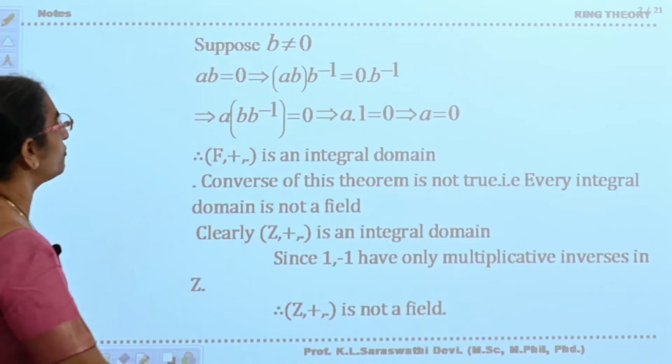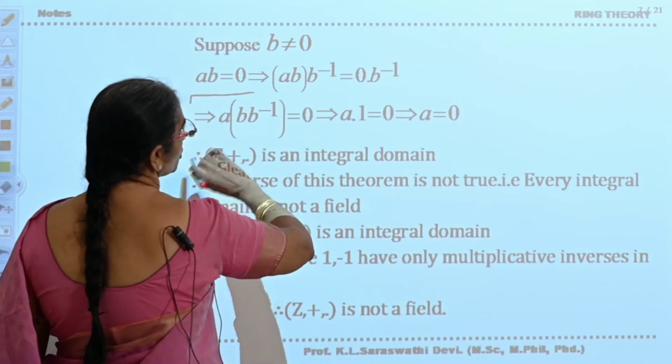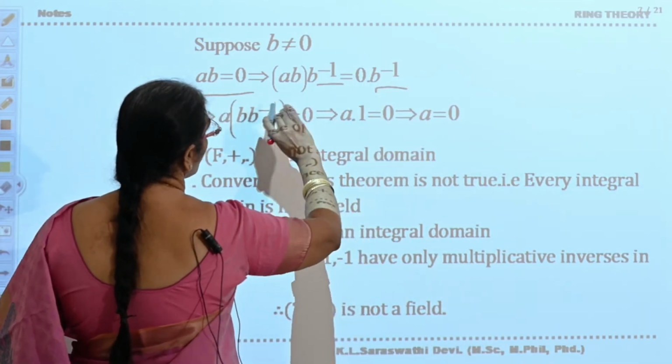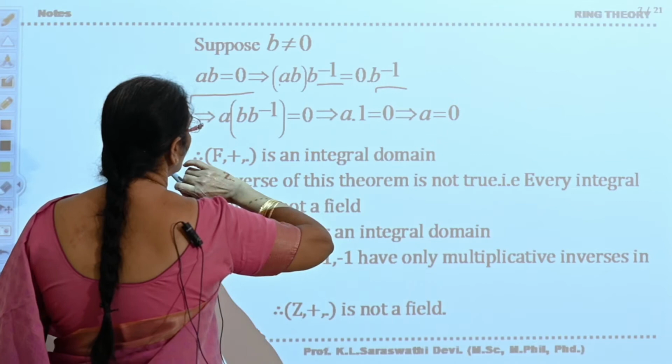Similarly, if B is not equal to 0, consider AB is equal to 0. Multiply on both sides with B inverse. So A B B inverse is equal to 0.